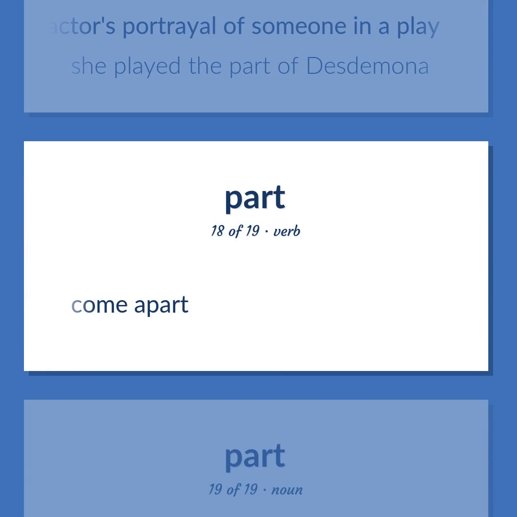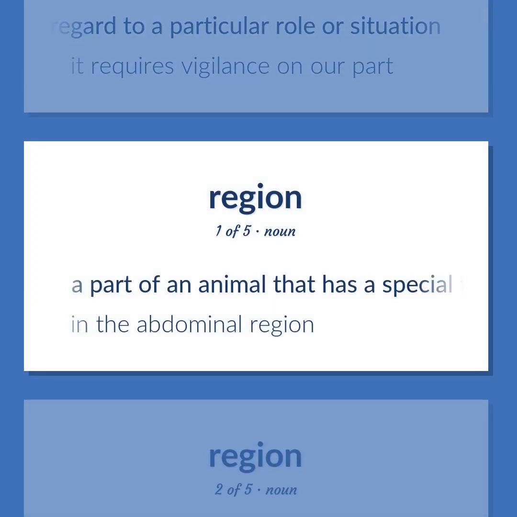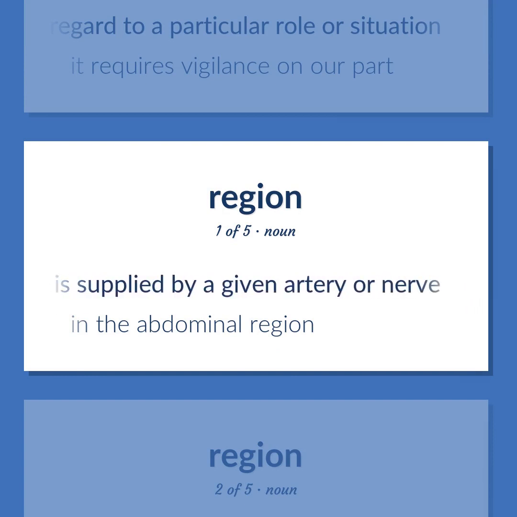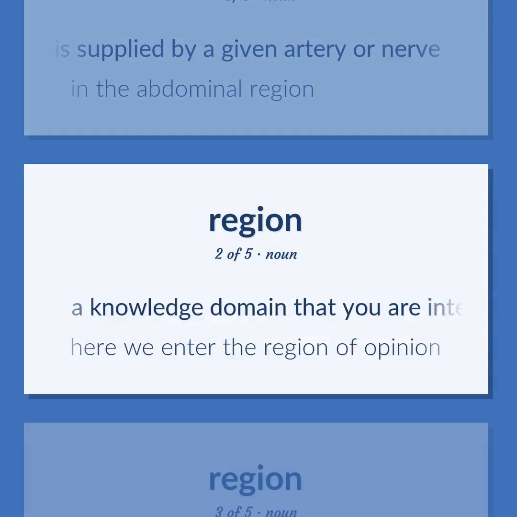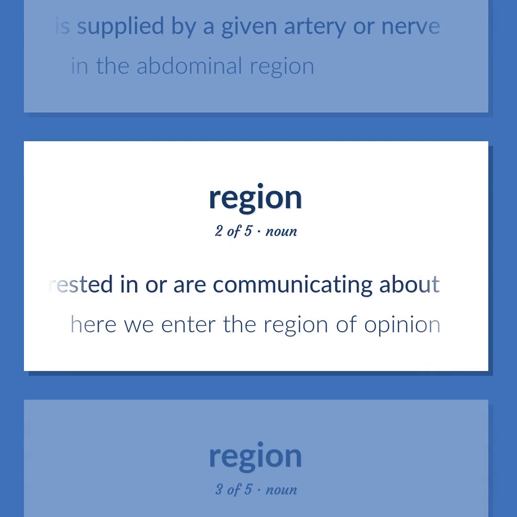Come apart. That which concerns a person with regard to a particular role or situation. It requires vigilance on our part. A part of an animal that has a special function or is supplied by a given artery or nerve. In the abdominal region. A knowledge domain that you are interested in or are communicating about. Here we enter the region of opinion.